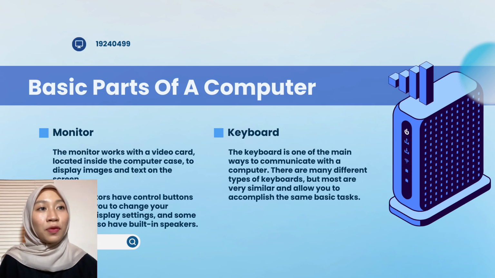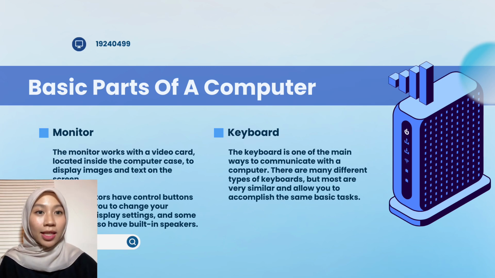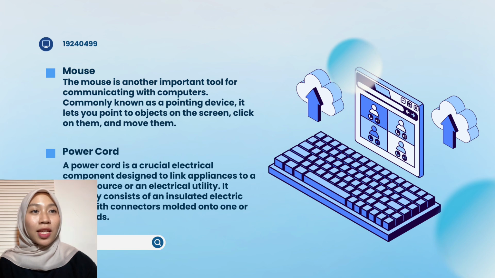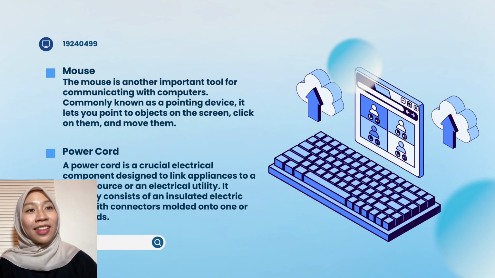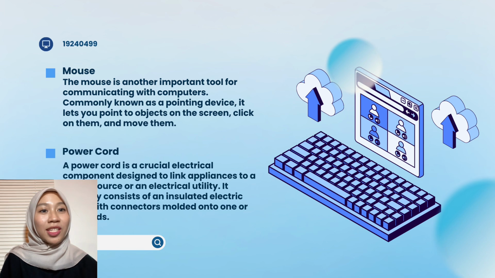There are many different types of keyboards, but most are very similar and allow you to accomplish the same basic task. Mouse. The mouse is another important tool for communicating with computers, commonly known as a pointing device. It lets you point to objects on the screen, click on them, and move them.